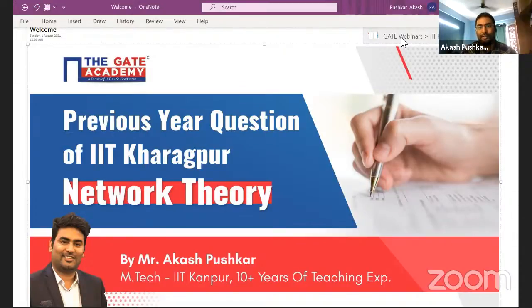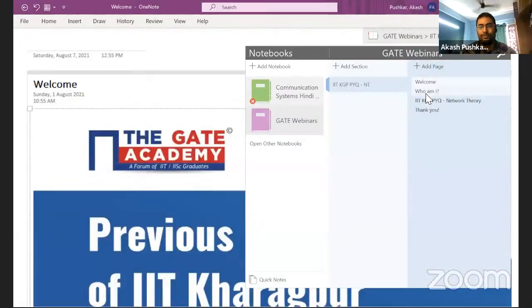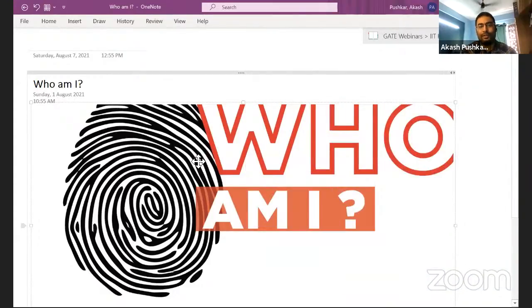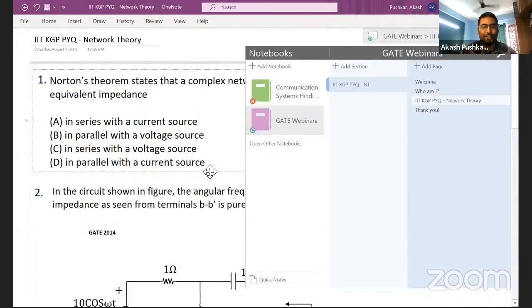But before I do that, let me introduce myself. My name is Akash Pushkar, and I'm an IIT Kanpur alumnus. I did my master's from IIT Kanpur, did BTech in electronics from Roorkee, and currently I'm working as a subject matter expert for network theory, guys. If you ask me about teaching experience, more or less, I would say more than a decade now. So without wasting any further minute, let me start with the very first question, guys.